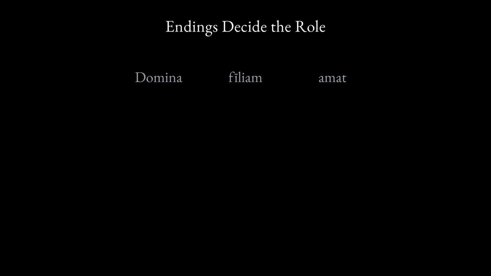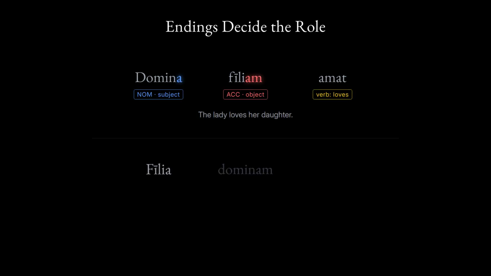Domina filiam amat. The first word ends in a, nominative, the subject. It means the lady. The second word ends in am, accusative, the direct object. It means her daughter. The verb means loves. The lady loves her daughter.